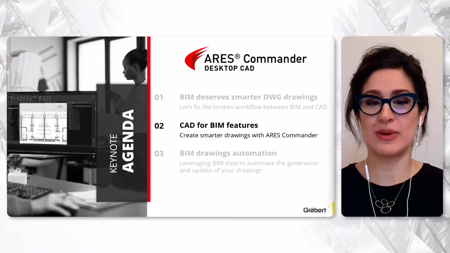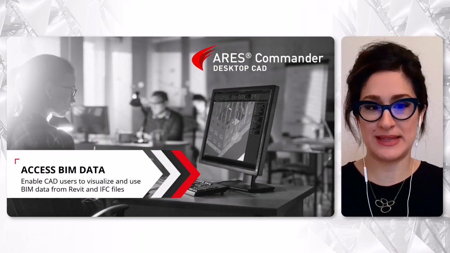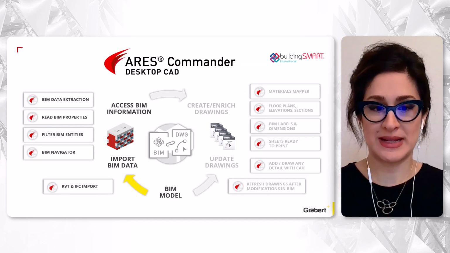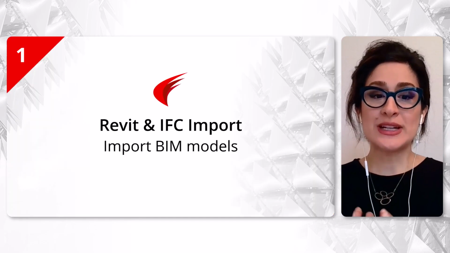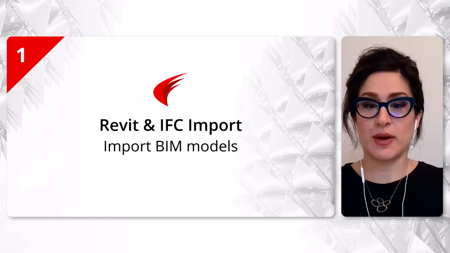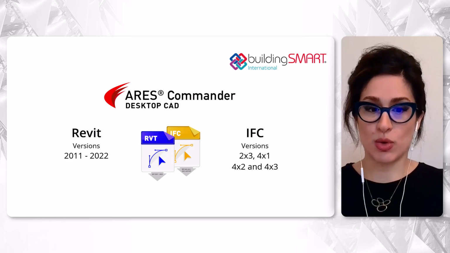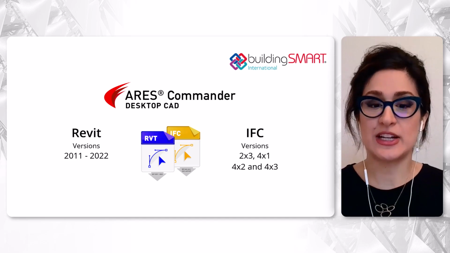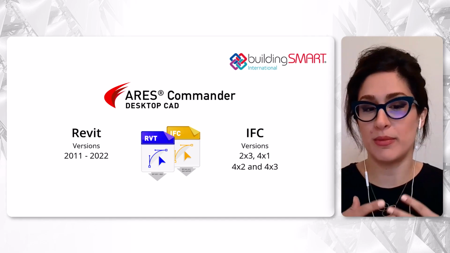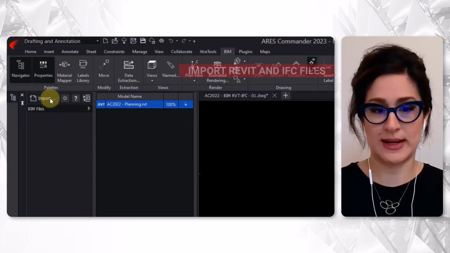So to begin with, we will take a look at the features enabling to import, visualize, and extract the BIM data. These are the features you see on the left side of the image shown earlier by Cedric. So it starts with the import of Revit and IFC files. Revit is supported from the version 2011 to the version 2022. IFC, or Industry Foundation Classes, is the international exchange standard, enabling interoperability with most other BIM software. The most commonly used versions are supported as well.